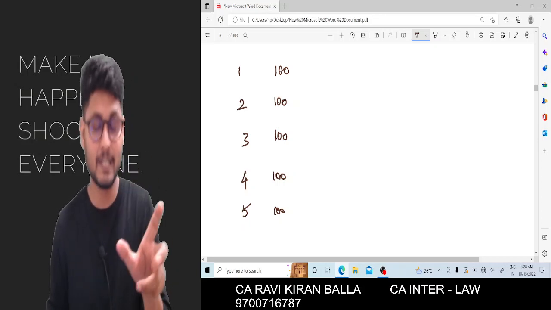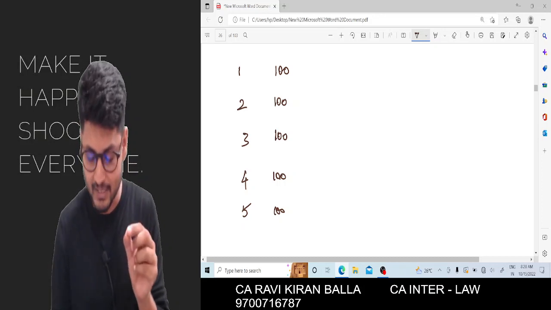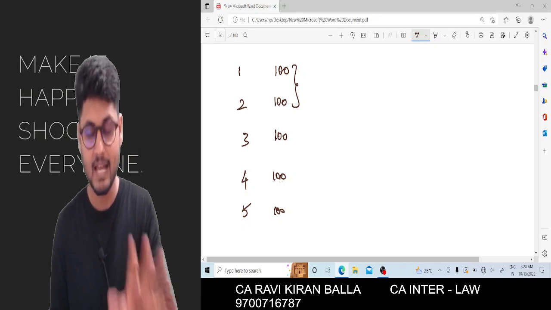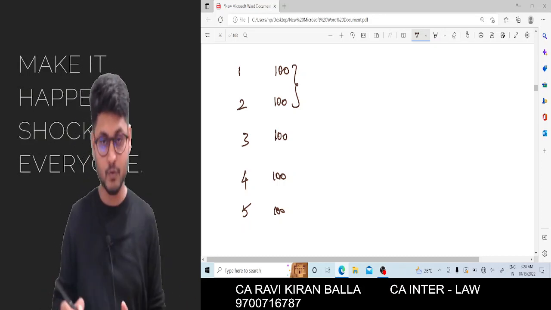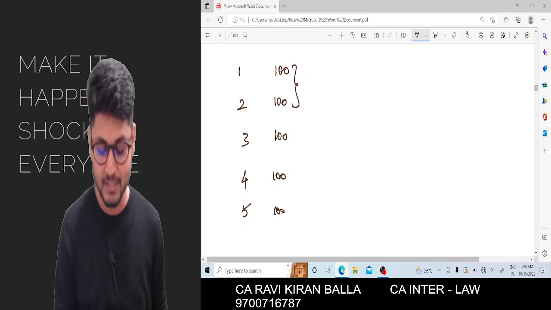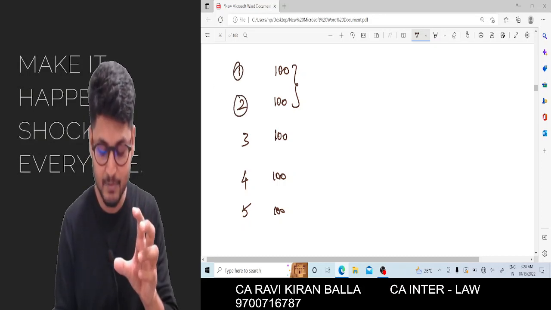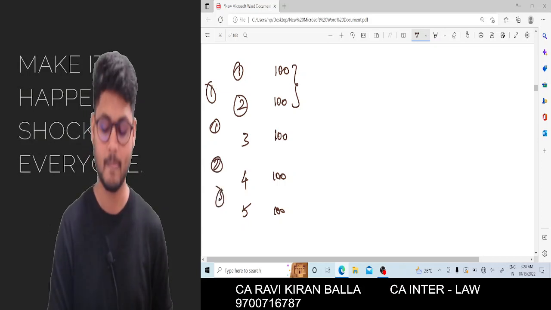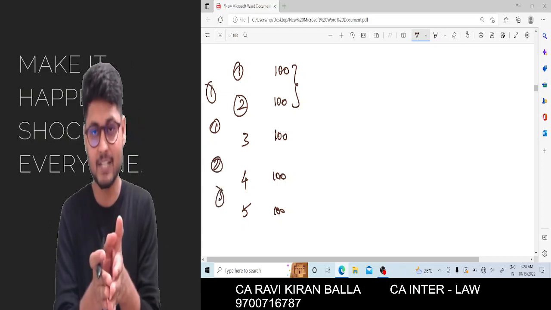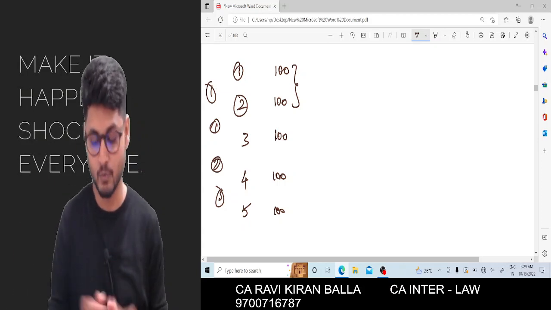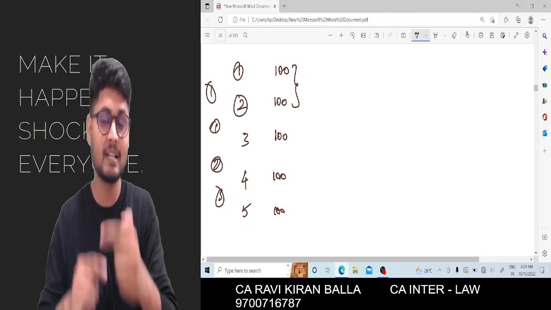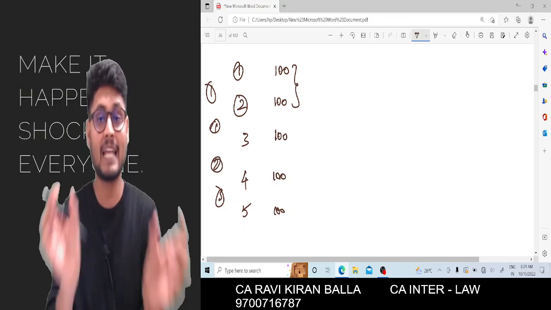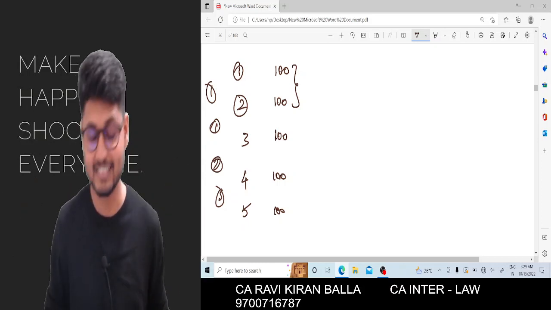So these are called multiple cash flows. If you observe, each and every cash flow will be 100 rupees, which is the same, and the time period between each cash flow is 1 year only. The difference between first year and second year will be only 1 year, and 1 year, and 1 year. I hope you're all getting the point clear. So in multiple cash flows, I am discussing annuity. What is annuity? Annuity is nothing but multiple equal cash flows happening with the same time gap between each cash flow.